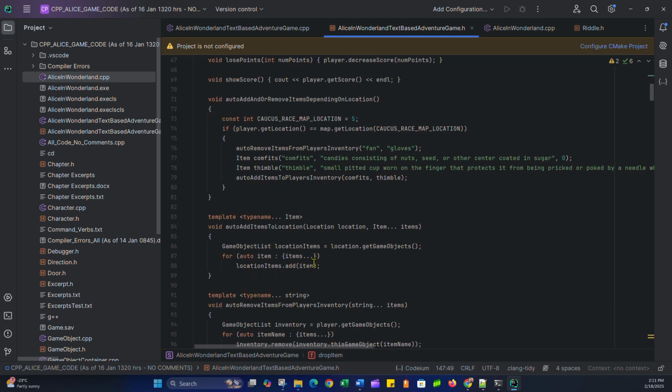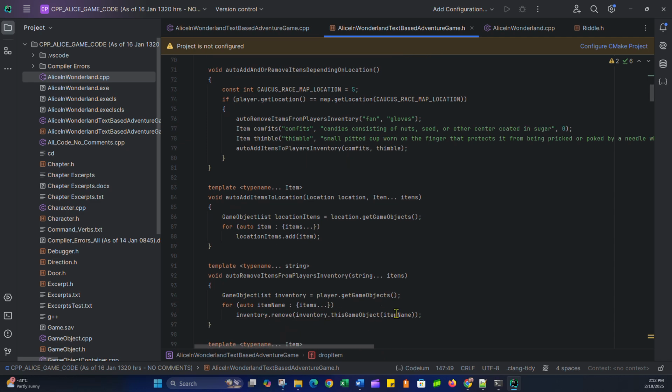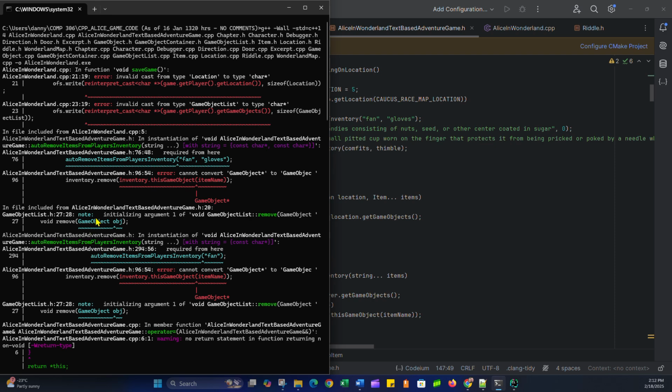Fan and glove. And then 90 some. Inventory.remove. 96. Inventory.remove this game object that takes an item name and returns a game object. This method obviously returns a game object pointer. Initializing argument, game object list: remove game object.